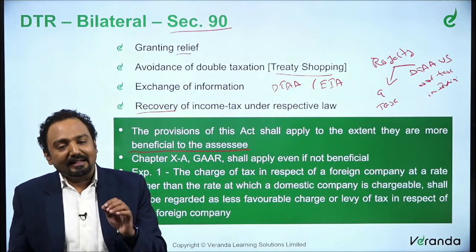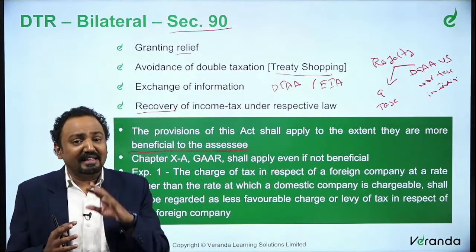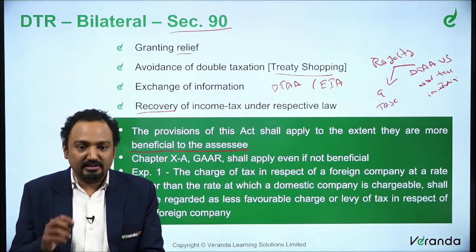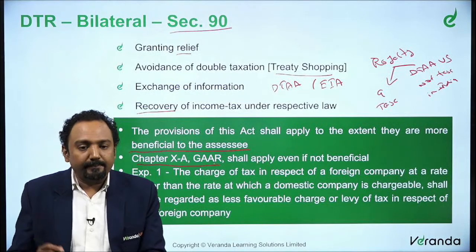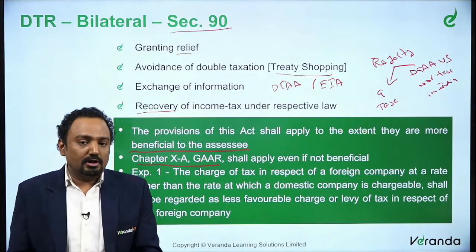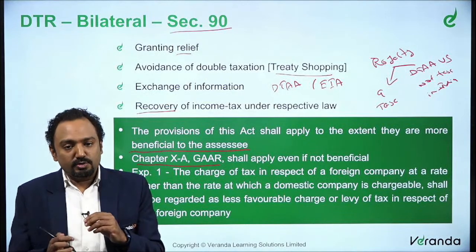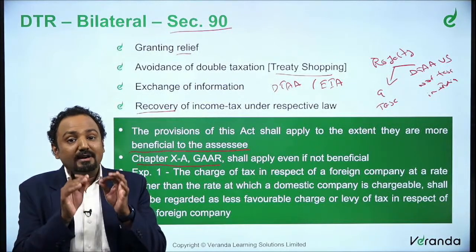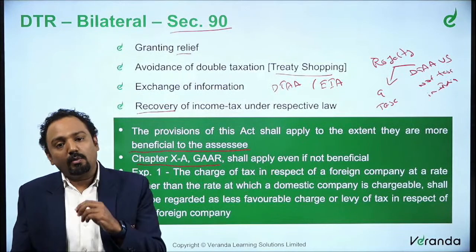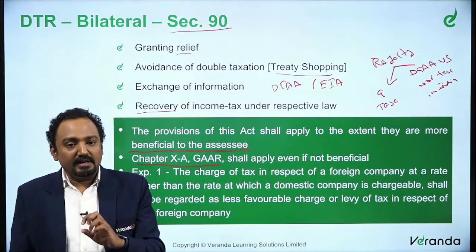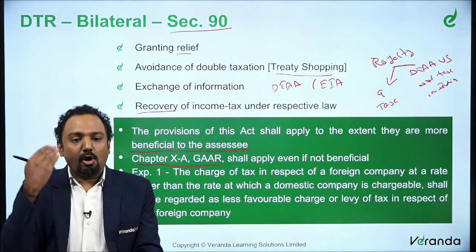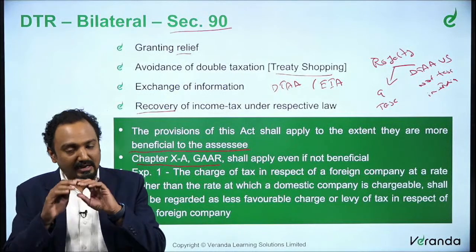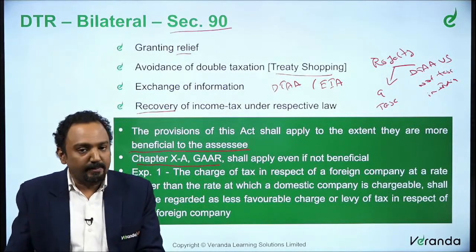Now, as we have already discussed in various sessions, there will generally be exceptions to most of the clauses. Similarly to this section also, there is an exception. The exception is Chapter 10A, that is your general anti-avoidance rules. So what does this mean? If there is a situation where an agreement is considered to be an impermissible avoidance agreement, which means, in simple words, the intention of that agreement itself is to avoid tax, so avoidance of tax is the primary objective of that agreement, then such agreements fall under this Chapter 10A.